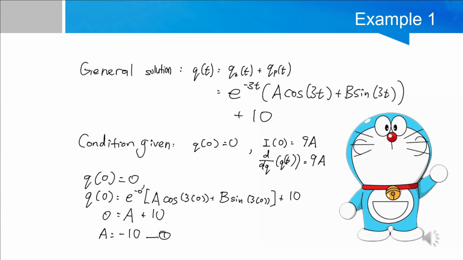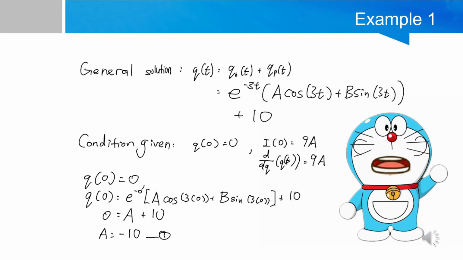The general solution of qt is the homogeneous part plus the particular part. Then we'll get e power negative 3t times a cos 3t plus b sin 3t, plus 10. The conditions given in the question are: when t equals 0, q equals 0. When t equals 0, I equals 9 ampere. The equation of current, which is I, is the derivative of qt.